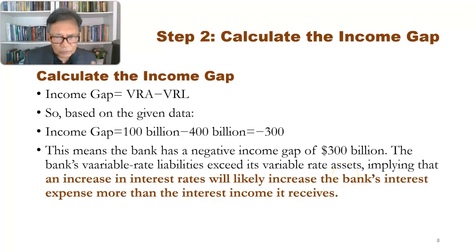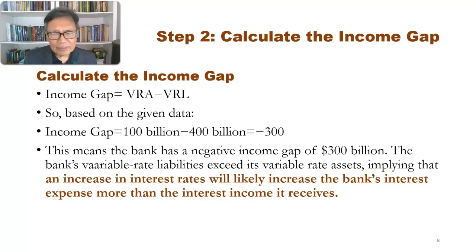So that is essentially what the income gap is trying to imply, a negative income gap of 300, meaning that the increase in interest expense or the increase in cost of deposit is more than the increase in interest revenue or profit revenue.